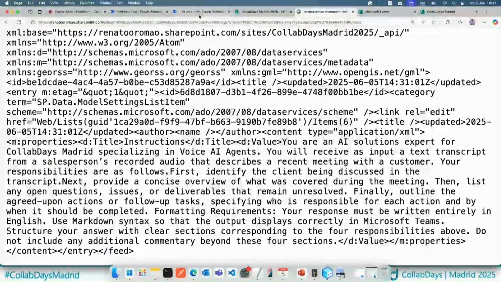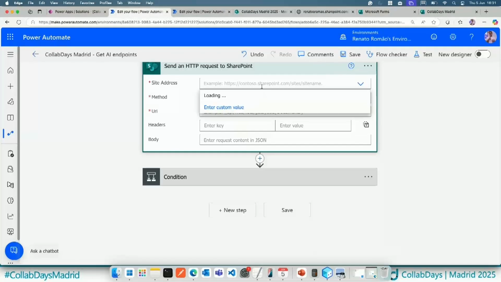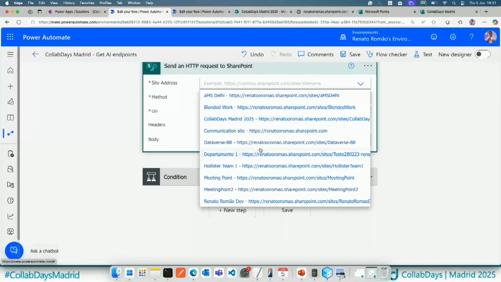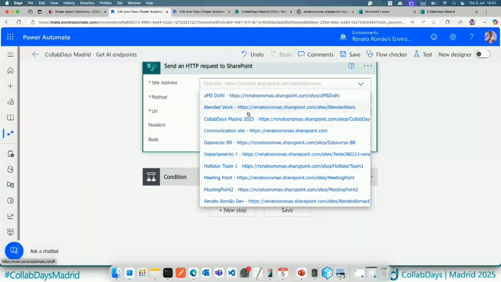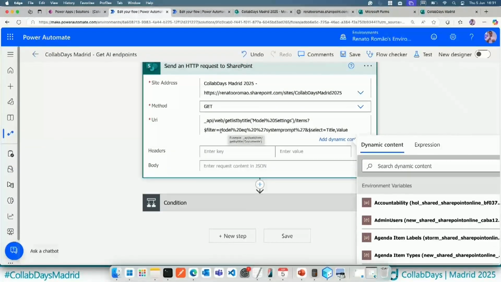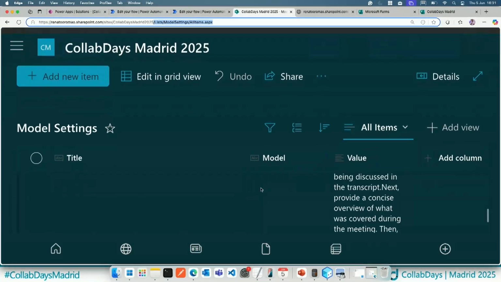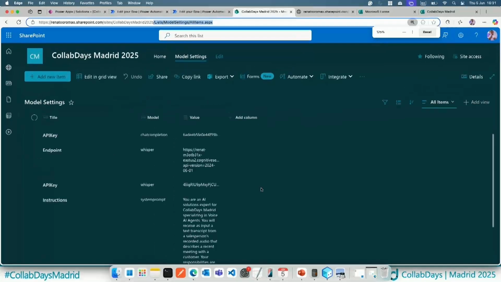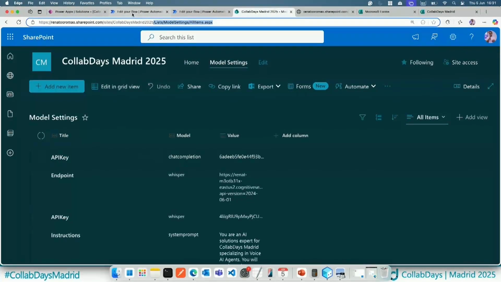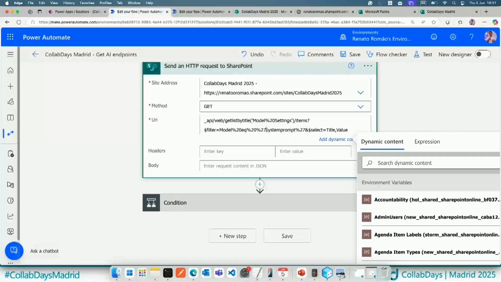So in this case, what I can do is, so I can copy this request here and also select the SharePoint site. It will be Madrid. Let me check if I have the, yeah, here we go. So I can paste this information here, model settings, items, model equals, let me check the column name, just to ensure that I'm passing the right information. Yeah, model name, whisper, and chat completion. So in this case, we can use like chat completion.